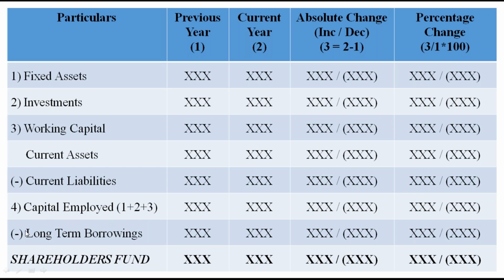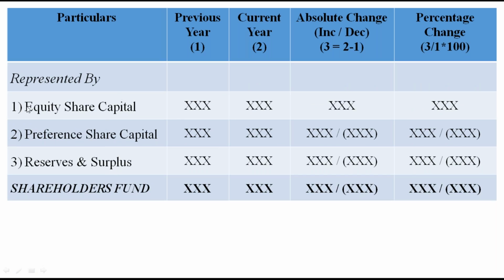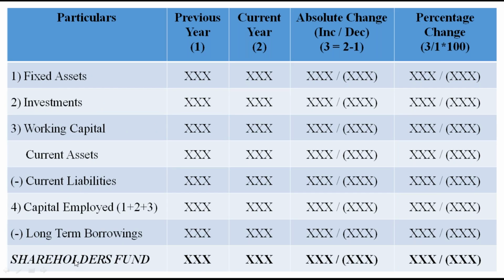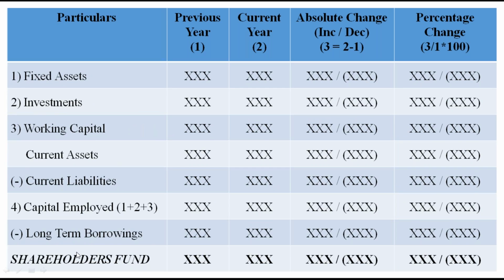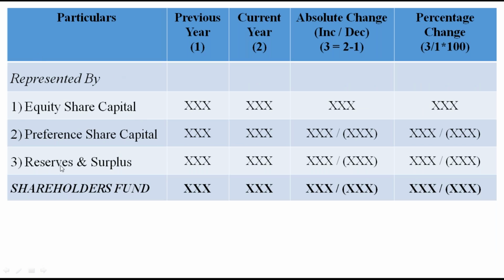Out of this capital employed, long-term borrowings like loans and debentures are to be subtracted on a year-on-year basis. Then we get what is called shareholders' fund. And this shareholders' fund must be represented by equity share capital, preference share capital, reserves and surplus. So the two shareholders' funds must be the same. There will be no difference between them. And this is one of the formats advisable from an external point of view.